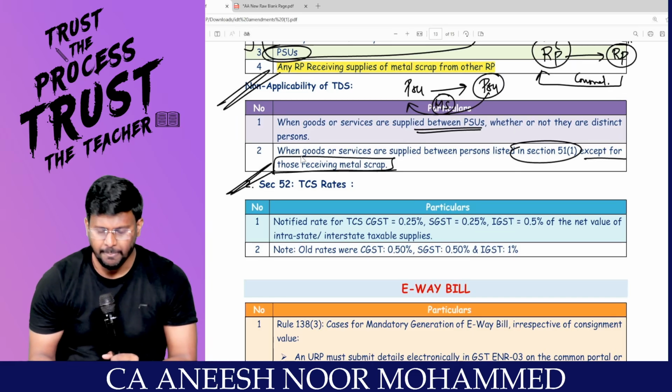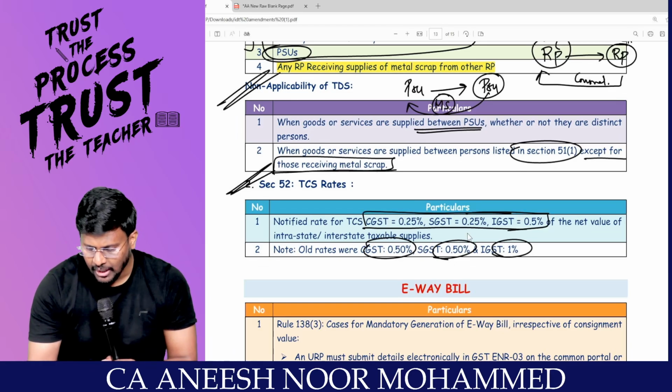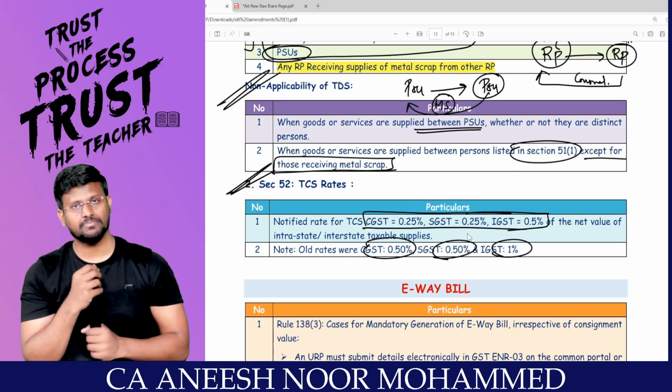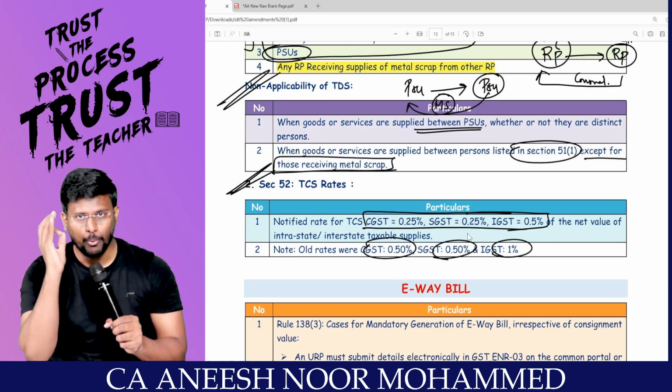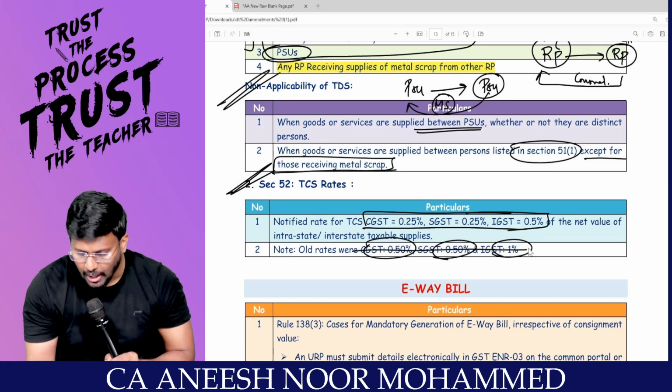TCS, very simple. What is the amendment? Earlier, it was CGST 0.5 and IGST 1%. Now, CGST 0.25, SGST 0.25 and IGST 0.5. The rate has been reduced to 0.25, 0.25 and 0.5. Now, the earlier rate will not be applicable.